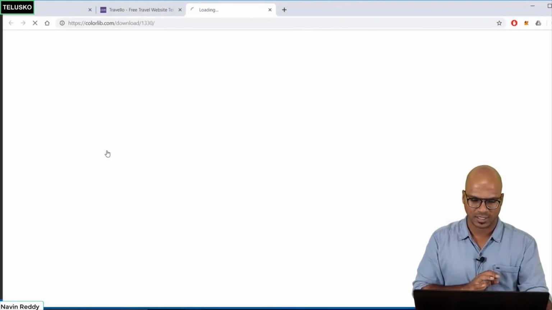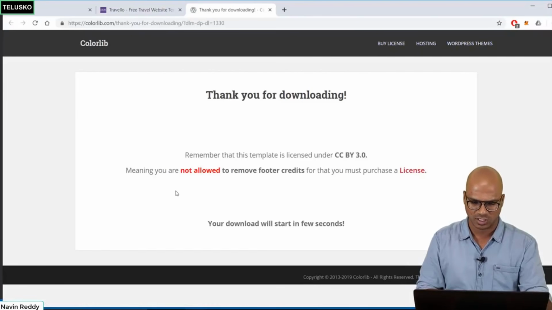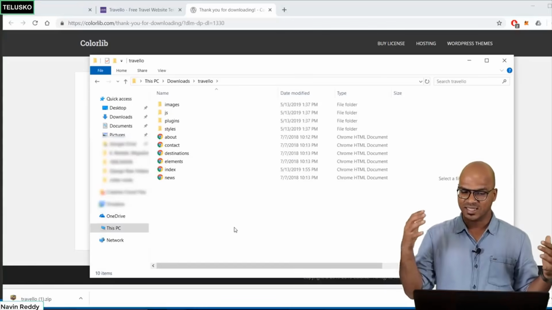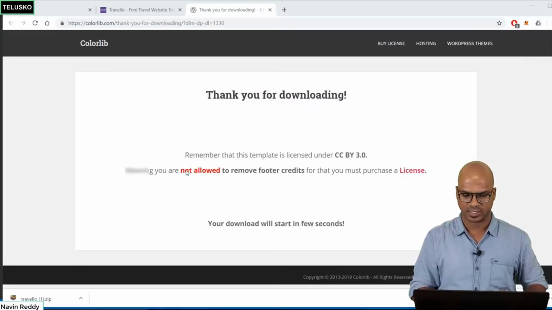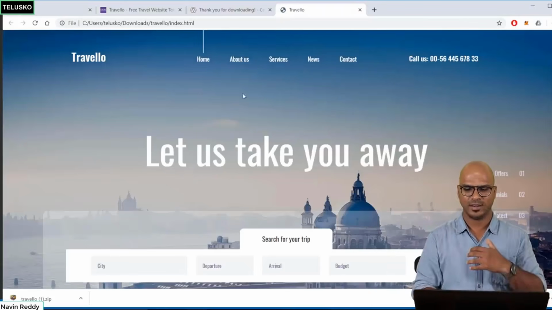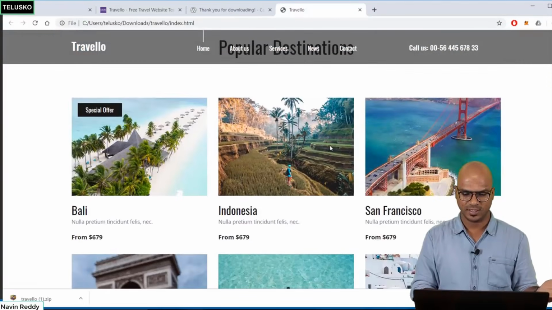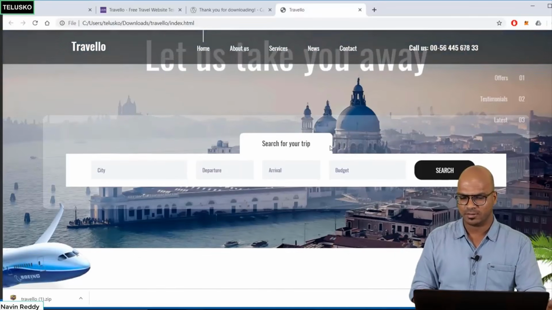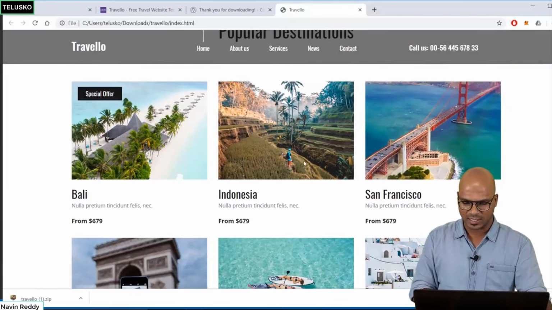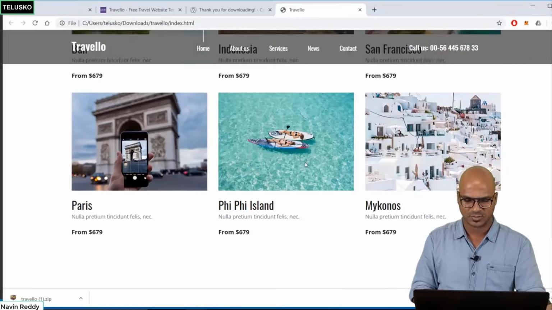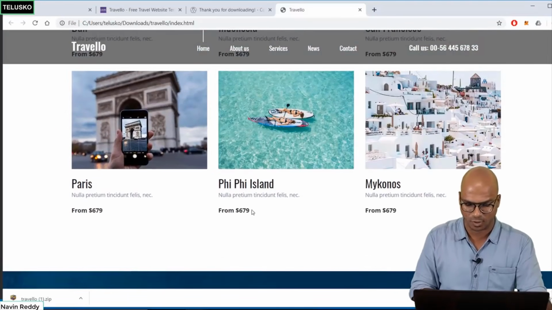You can simply click on download, and it will download to your machine as a zip file. You just have to unzip it. I've already done the unzip. So you can see this is the template which I've downloaded from the internet. You can simply open this index.html, and this is how it looks. They have this amazing UI available here. Basically this is for travel. You can simply go there and book your travel to Bali, Indonesia, Paris, wherever you want to go, and then they will give you the cost as well.